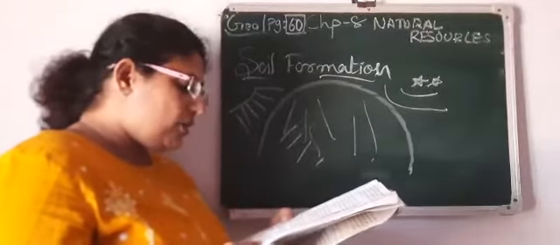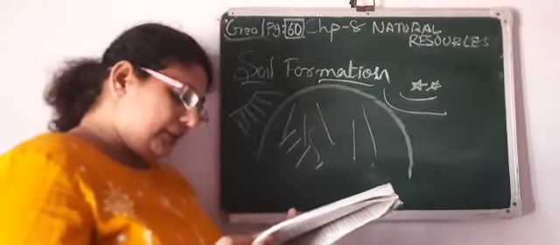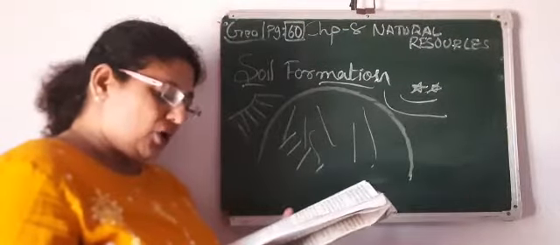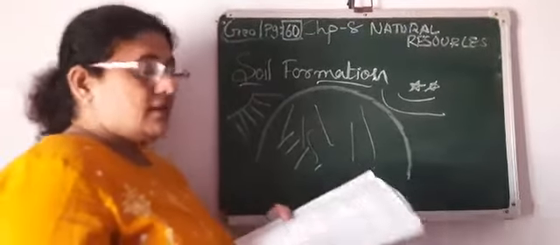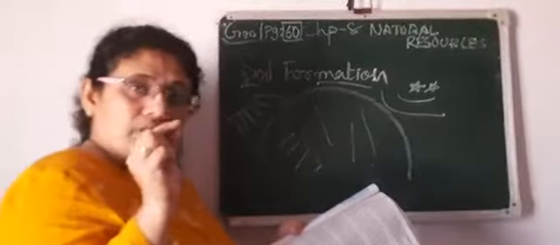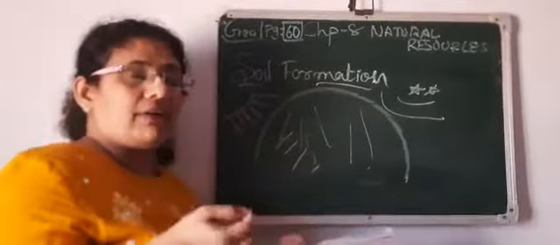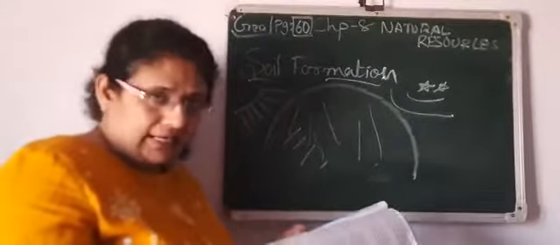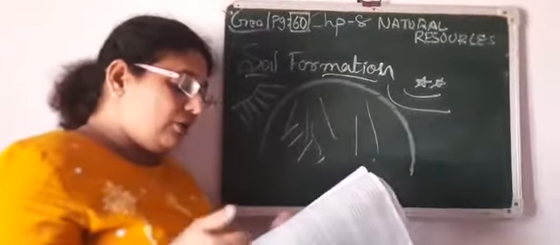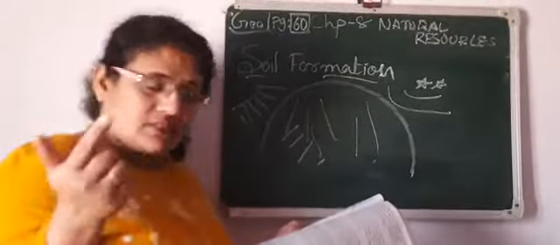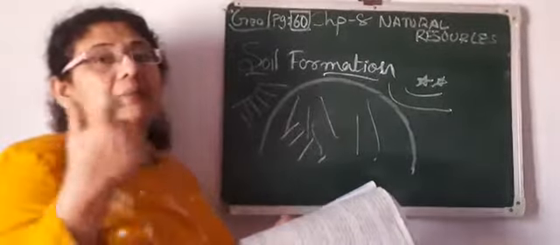Soils are classified on the basis of their color, climate, parental rocks, structure and humus. Means these are very important. उसके हिसाब से soils are classified. Means they are fertile, non-fertile, less fertile, right? So on what basis? First is color. What is the color of the soil? Second is climatic condition.